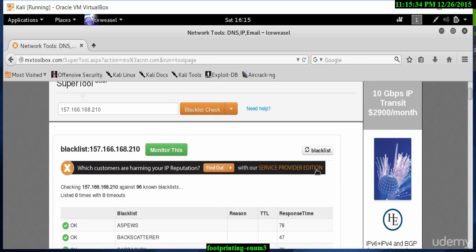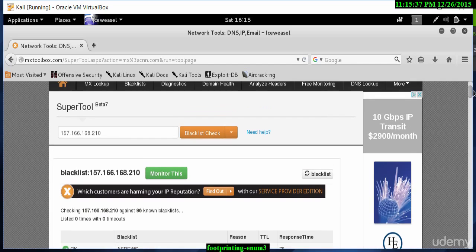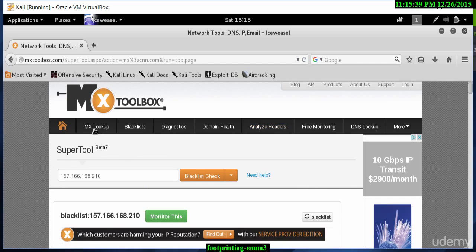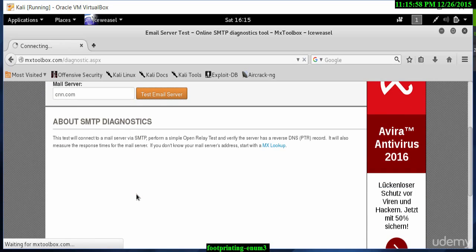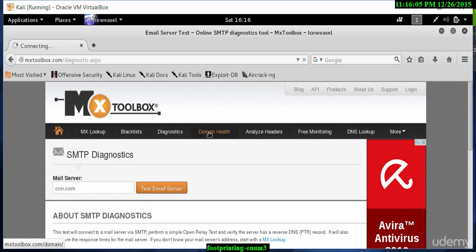If I scroll back up, you will see that we can do some diagnostics as well. So we've looked at the blacklists here, but in the diagnostics, we can check the SMTP diagnostics. So we can check any mail server diagnostics if we want. I can type in cnn.com and test the email server to see what information is available for that particular email server. It can sometimes take a little while because it's querying the website. But as you can see, there are so many other options here.